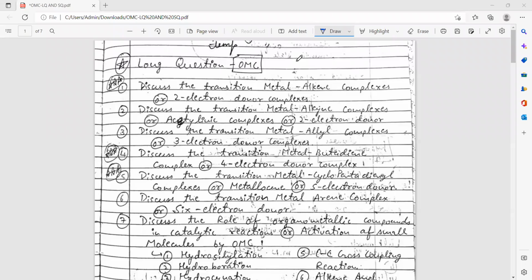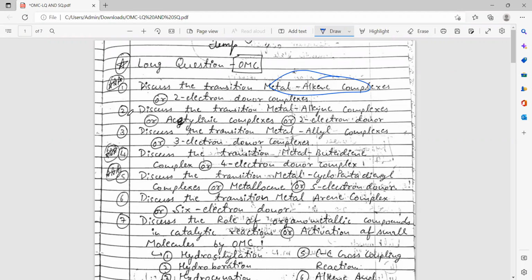So today we are discussing organometallic compounds. In that, first of all, we are discussing long questions, and after that we will discuss short questions. In long questions, first of all, discuss the transition metal alkene complex, or it can be asked like discuss the two electron donor complexes.